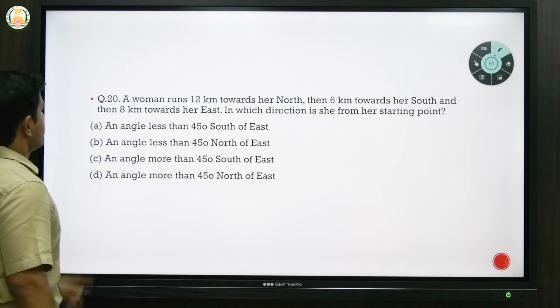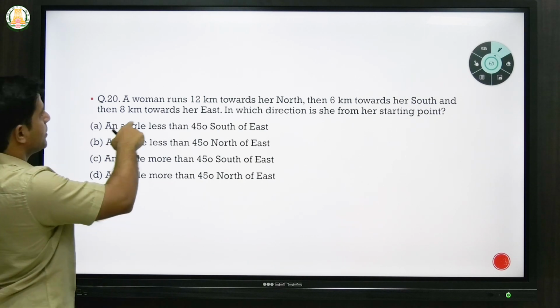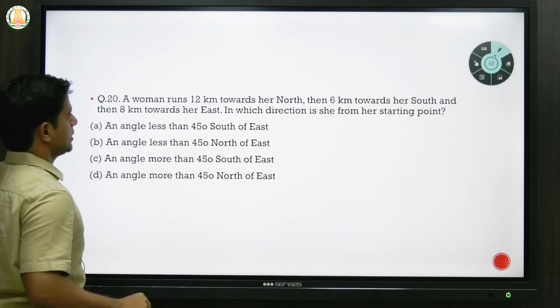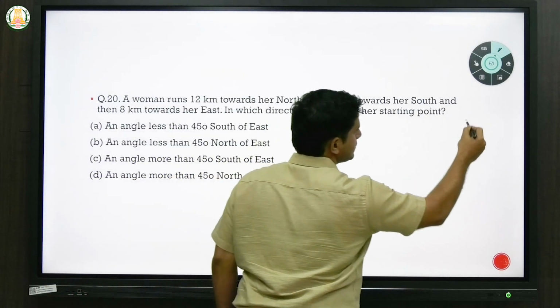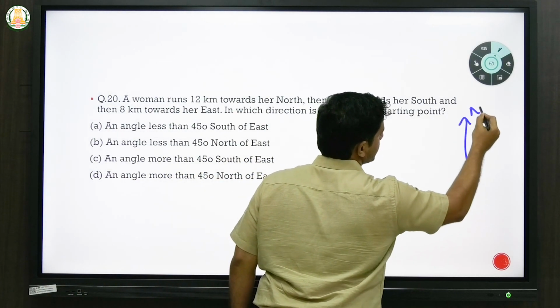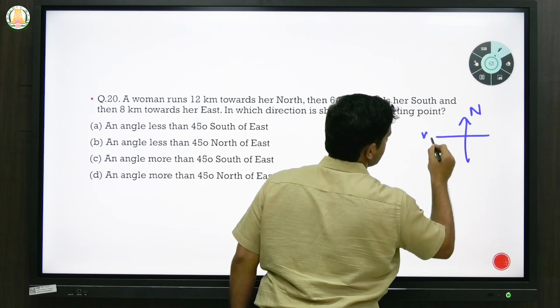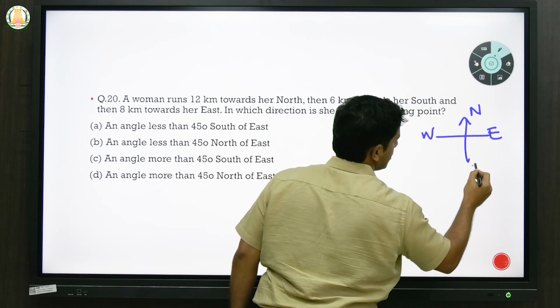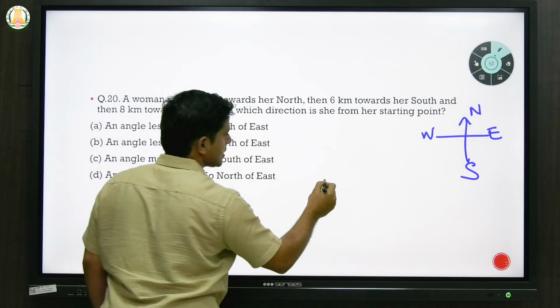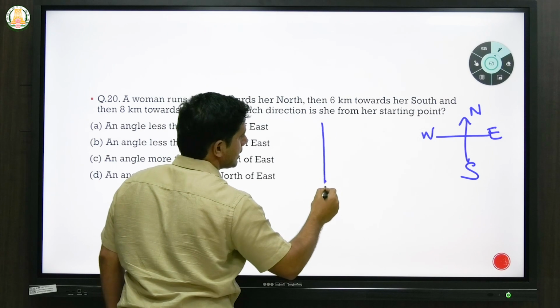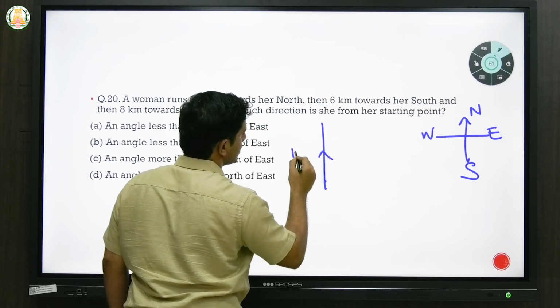Okay. So this question: a woman runs 12 kilometers towards her north. So north, south, east, we can put the directions here. These are standard directions. Let's suppose the woman starts from here and she goes 12 kilometers north.